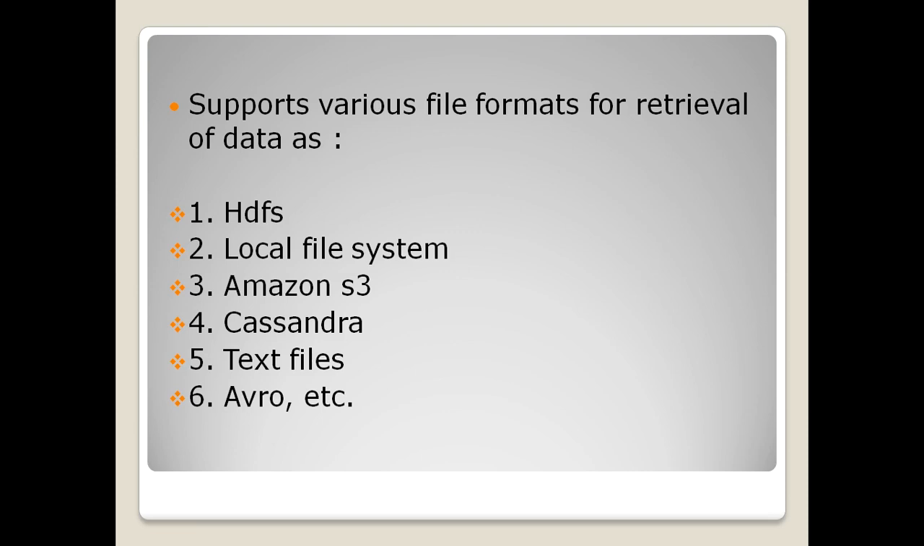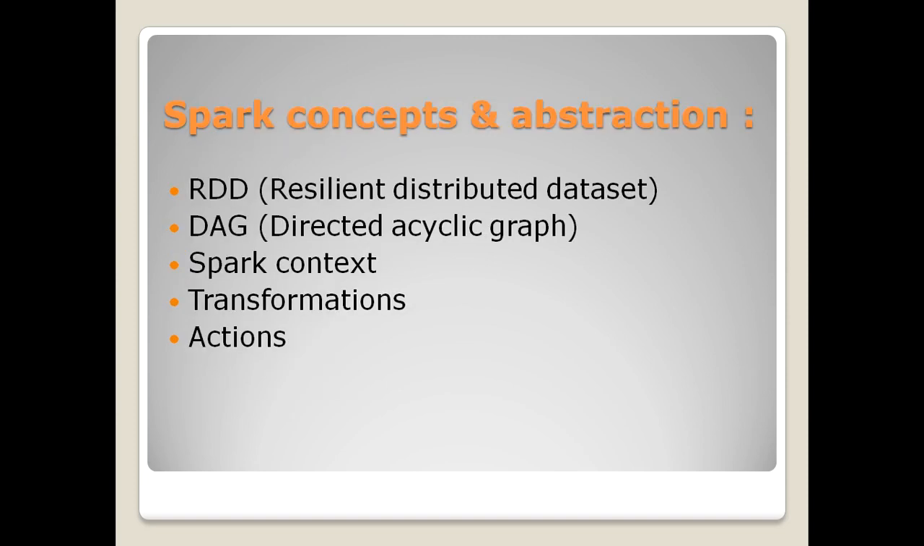It supports various file formats for the retrieval of data. Like for HDFS, we have to retrieve the data from the Hadoop system only. But Apache Spark supports HDFS as well as the local file system as well as Amazon S3, Cassandra, text files, Avro, etc. So it works with a large number of files as input to process the data.